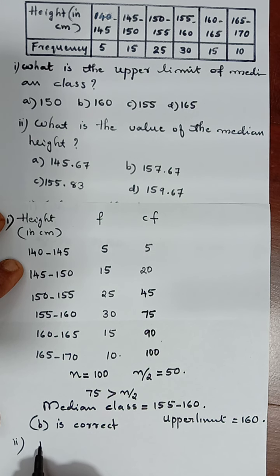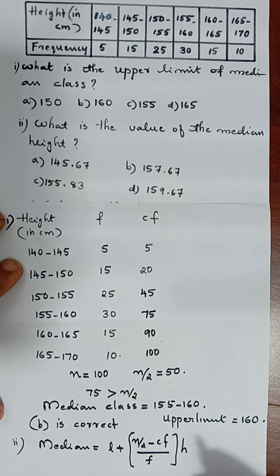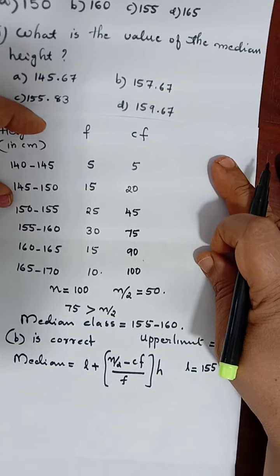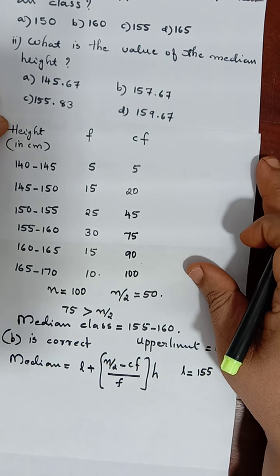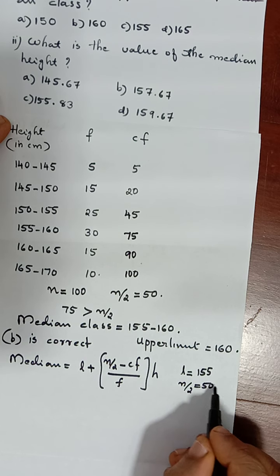Using our formula. So median is equal to L plus n by 2 minus CF by F into H. This is the formula. We have to pick up each values and write separately. What is our lower limit of median class? Median class already we found out. All the questions are connected, so it is easy. Lower limit is 155. Then we have to write what is n. We know. N everybody knows. N is 100. So n by 2 is equal to 50.